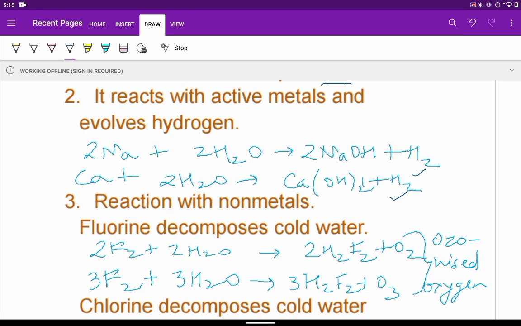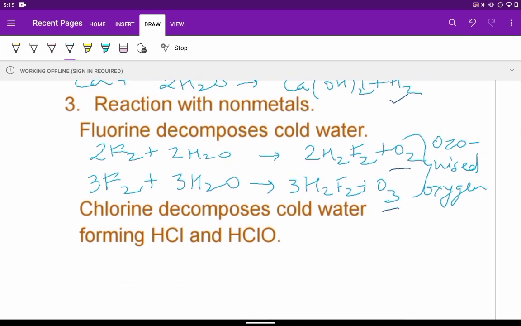When it reacts with non-metals like fluorine, fluorine can decompose cold water. While doing so, it decomposes in two ways. If it reacts in the ratio of 1:1, we get oxygen liberation. Whereas if three molecules of fluorine and 3 water molecules react, we get H2F2 along with ozone. So overall we get ozonized oxygen as the product.